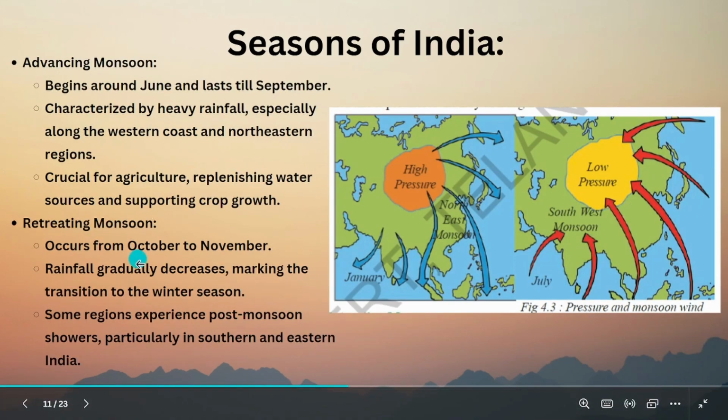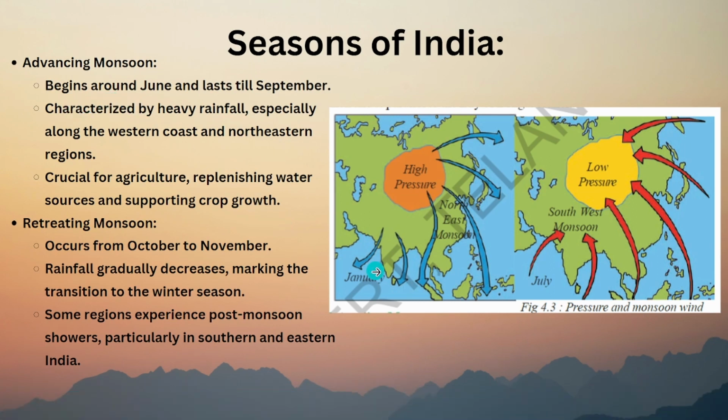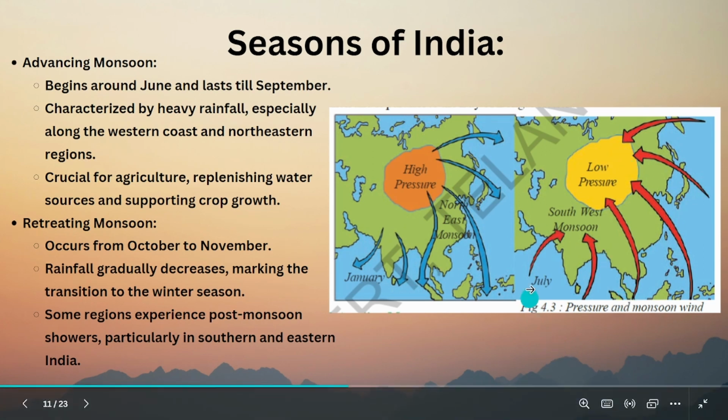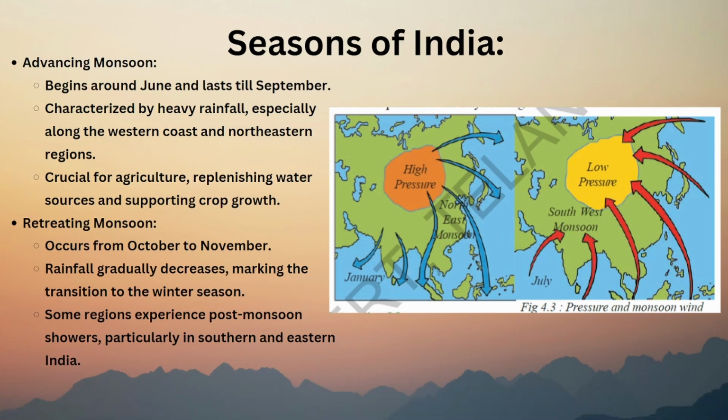Advancing monsoon and retreating monsoon. There are two types of monsoons. The advancing monsoon is the monsoon which comes from the winds of high pressure. High pressure is a different concept. The winds which come from upward will flow like this. You can see the diagram taken from your textbook. Low pressure means it will go like this. So these winds will complexly affect our rainfall.